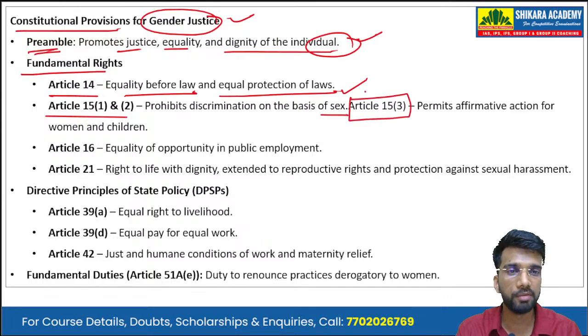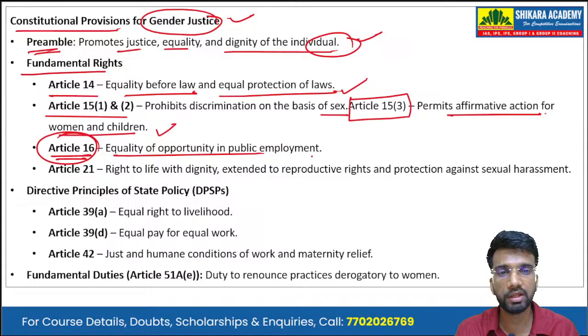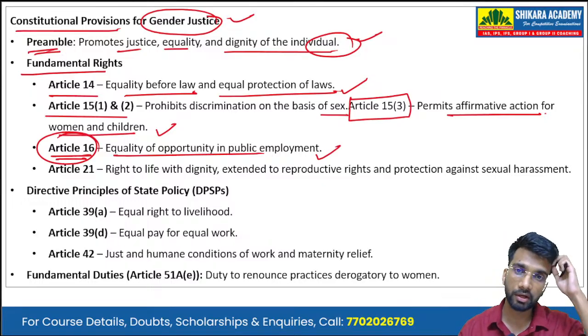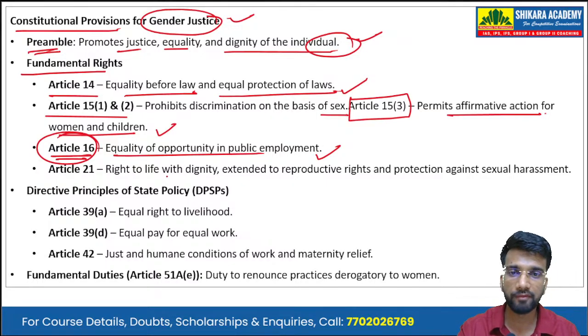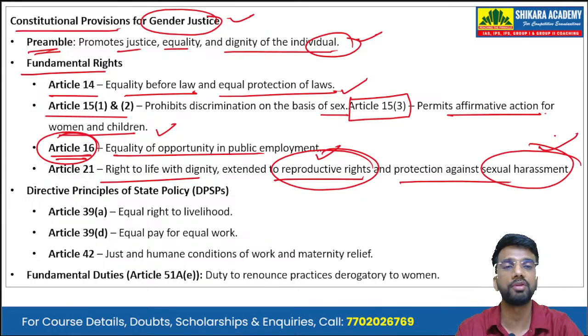And Article 15(3) permits affirmative action for women as well as children. Then we have Article 16, which provides equal opportunity in public employment, irrespective of gender. Then in Article 21, there is right to life with dignity, and it extended to the reproductive rights of women as well as protection against sexual harassment for the female gender.